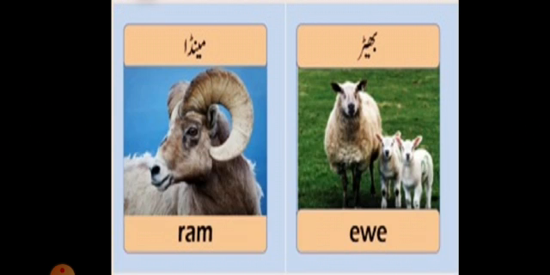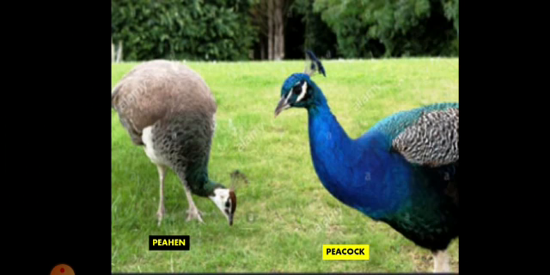Ram and ewe. Ram is the male sheep, whereas ewe is the other name for female sheep. So you can easily identify them with the difference in the horns. Peacock and peahen. Peahen is feminine and peacock is the masculine one. Peacock is the one which has got all those colorful feathers.